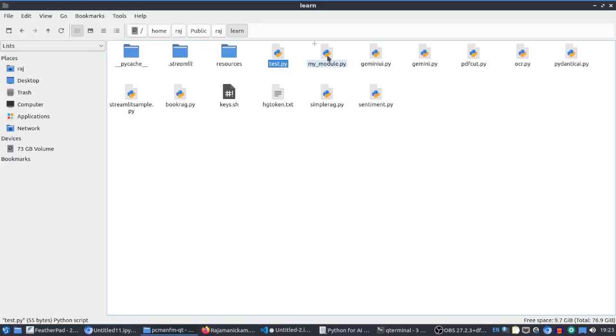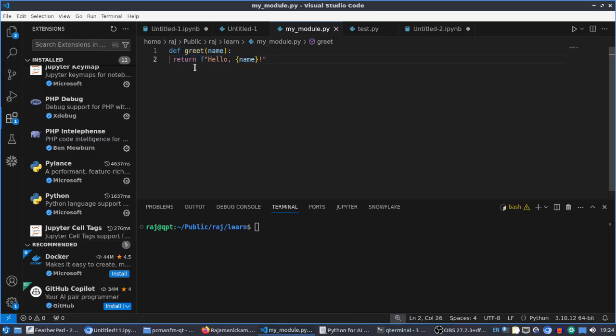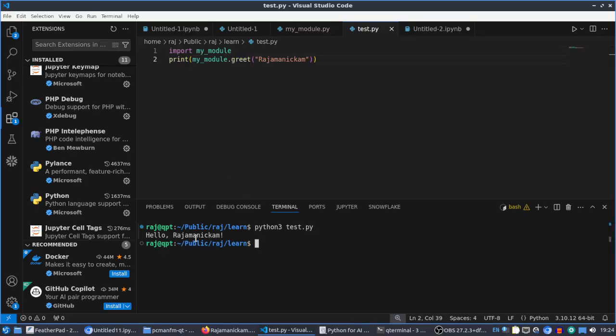For example, here I am showing one example. In my_model.py I placed this function, and I'll be calling it from another file, test.py. I'm just importing it and using that function. This greet function is available in my_model.py, and I am using it from the test.py file. Let me run it. It says hello Rajamanikam. Rajamanikam is passed from here, and the hello is added here, right?